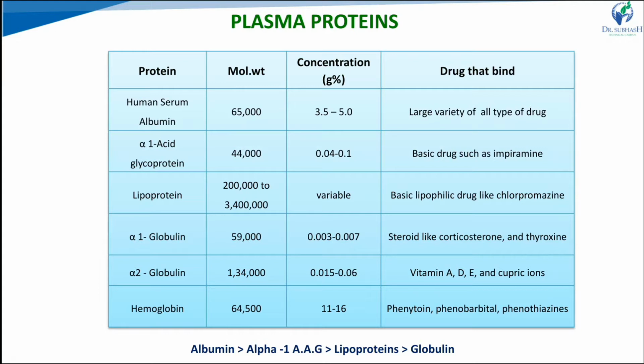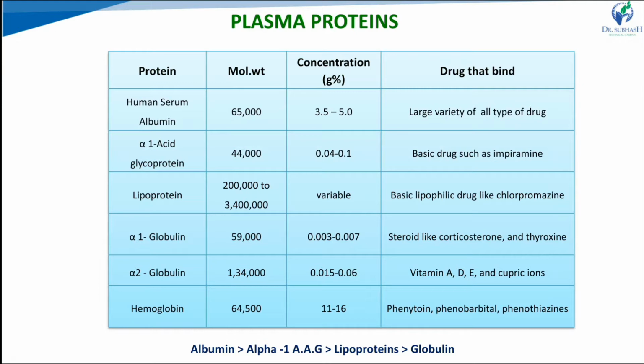Its molecular weight is around 65,000 with a large binding capacity. The concentration is around 3.5 to 5%. There are a large number of binding sites, so a large number of drugs bind with human serum albumin.